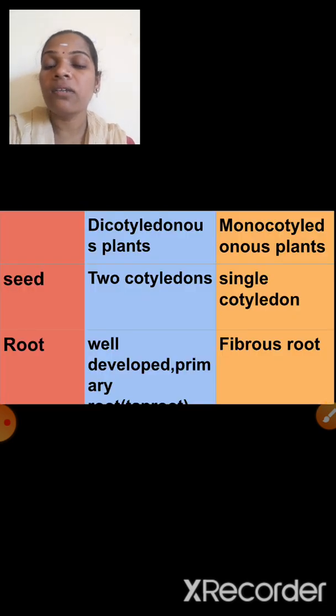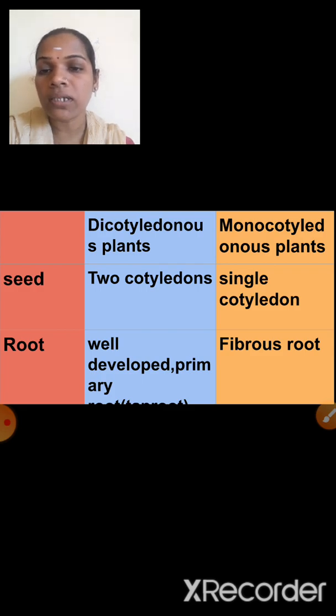Here we differentiate between dicotyledonous plants and monocotyledonous plants. Are you ready? First characteristic is what? Seed. Dicotyledonous plants, di means two.